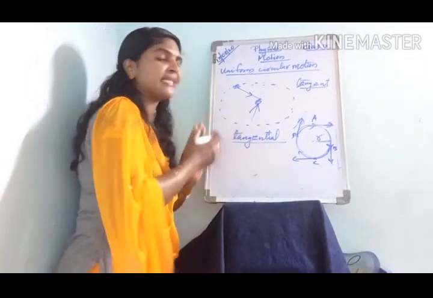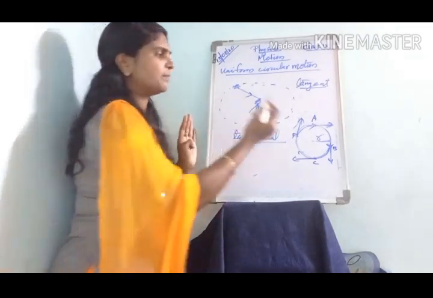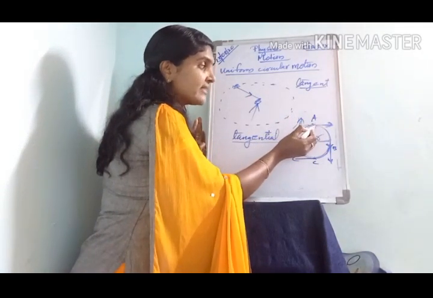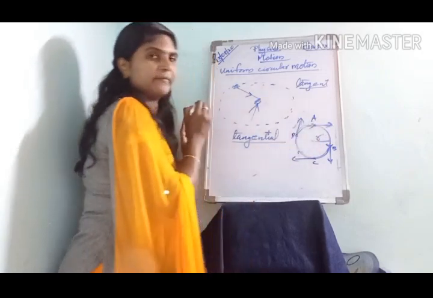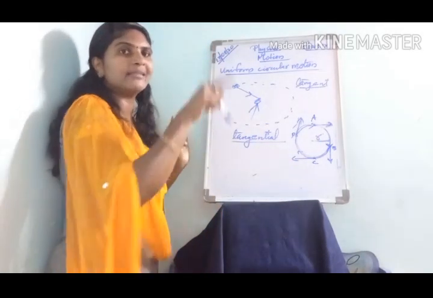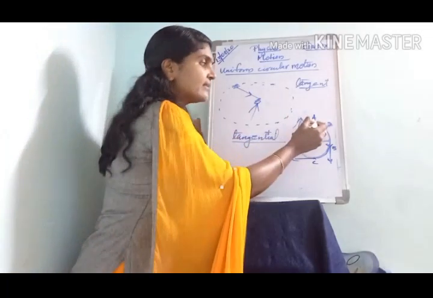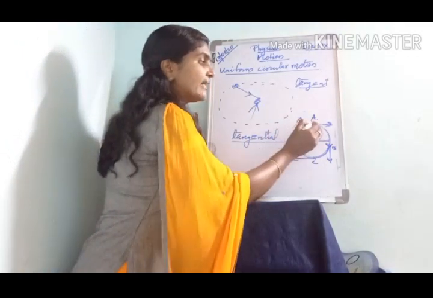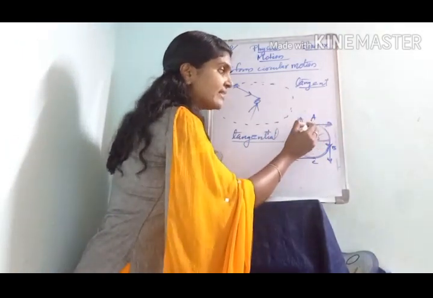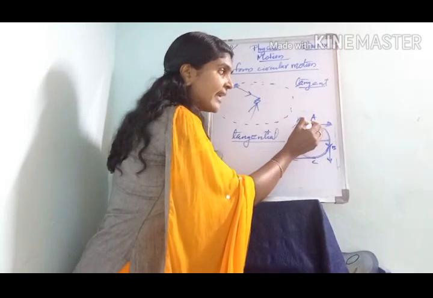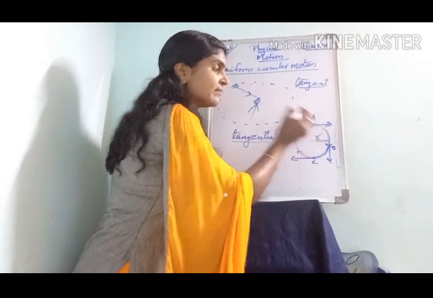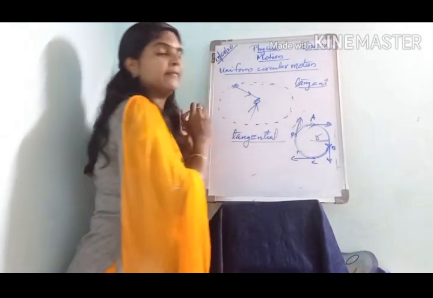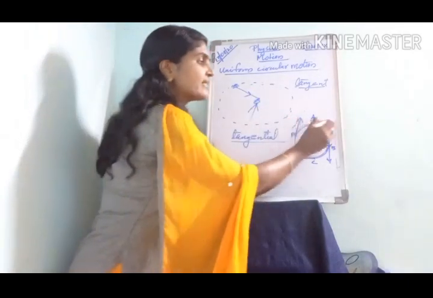There also the same thing happens. The athlete rotates the discus or hammer and then releases it. Suppose as soon as the hammer reaches point A, the athlete releases the hammer, then it can escape only through the tangent at A.